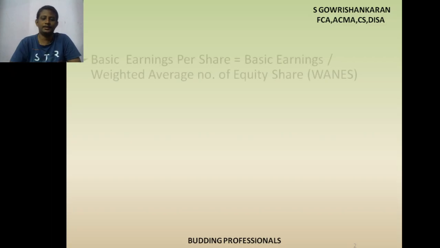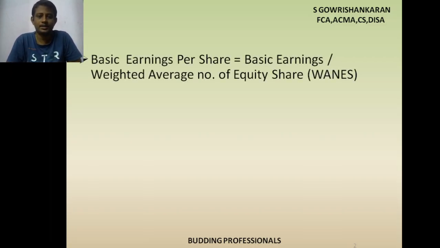So as per the standard, earnings is generally called basic earnings per share. Okay, earnings per share is nothing but basic earnings per share. What is that basic earnings per share? Basic earnings per share is equal to basic earnings divided by weighted average number of equity shares. Okay, so now you can link that earnings is the earnings available to equity shareholders.